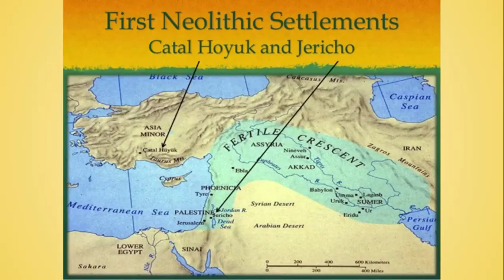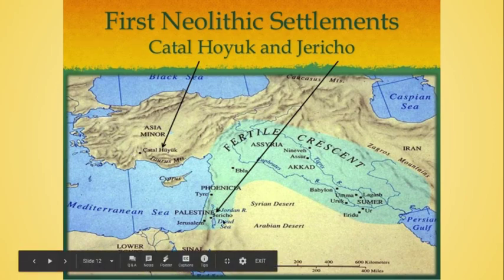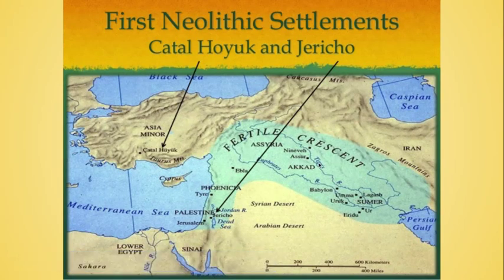All right, so here's a little map, just showing you where some of the first Neolithic settlements are located. Let me see if I have my little cursor here. Okay, right here, this is present-day Turkey. There has been some evidence of some early farming communities found right here. And then down here is Jericho, which is in the present-day country of Israel, and the present-day country of Syria is right in here. This whole area in the blue is what's called the Fertile Crescent. Okay, you see two rivers. We've got the Mediterranean Sea, the Persian Gulf. This is the present-day country of Iraq. Okay, so that's where we're at, and this is where these people first were.